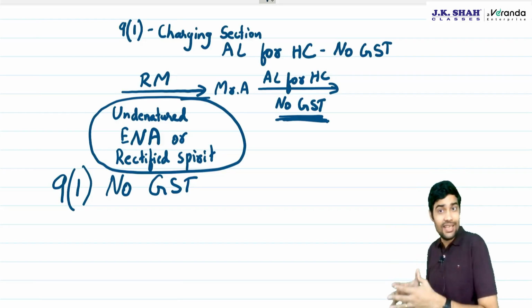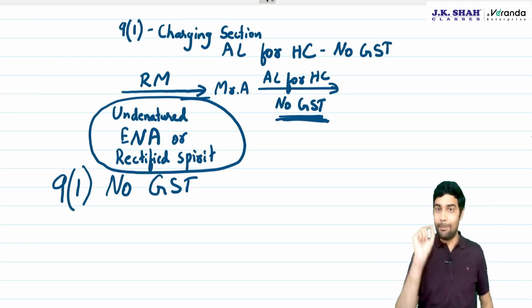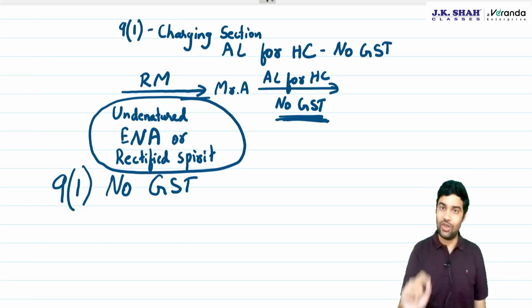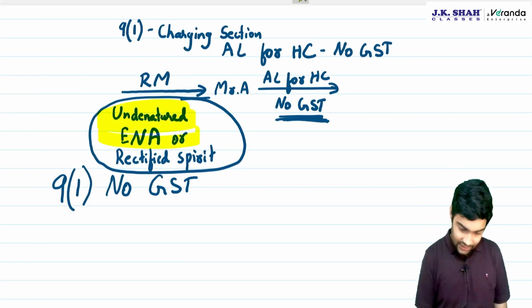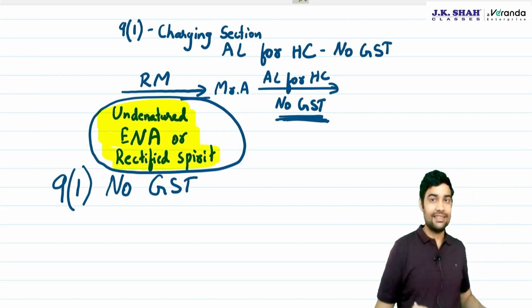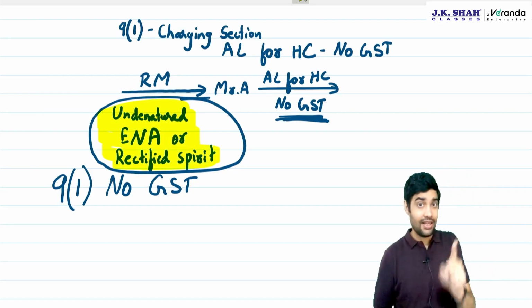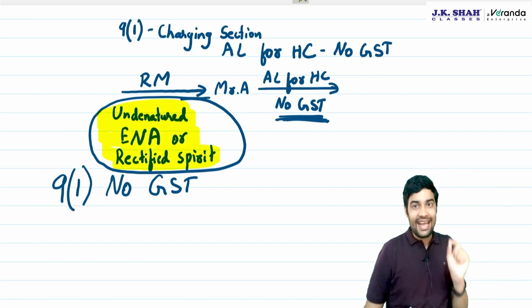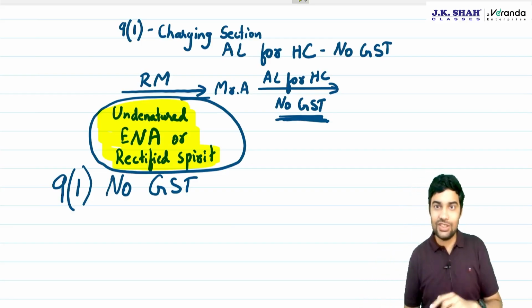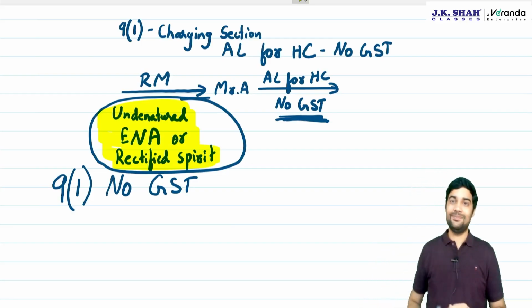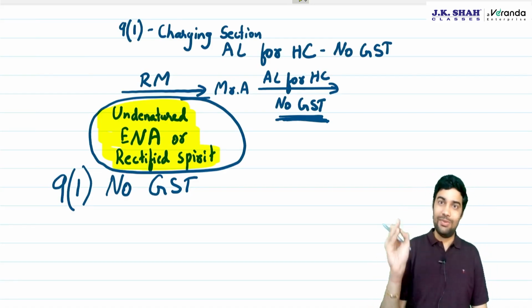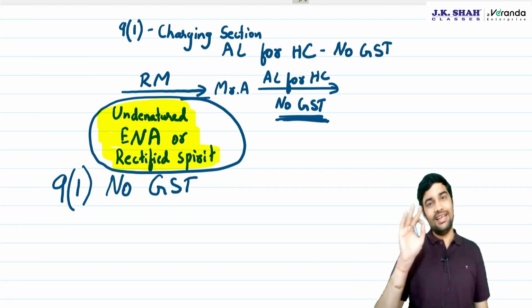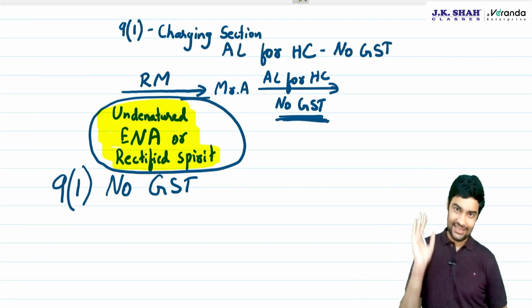So when will it be outside GST? When it is used for manufacture of alcoholic liquor for human consumption. That means if this is used to make medicines, then it will suffer GST. Remember, this undenatured extra neutral alcohol or rectified spirit will not be liable to GST only when used for manufacture of alcoholic liquor for human consumption. In all other cases, this product will suffer GST.